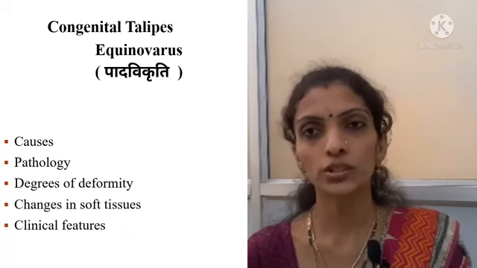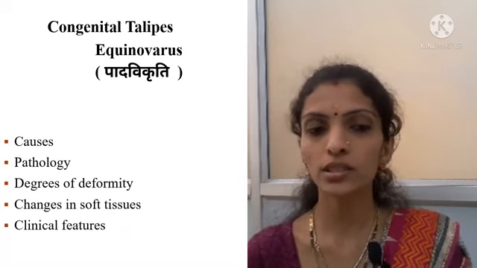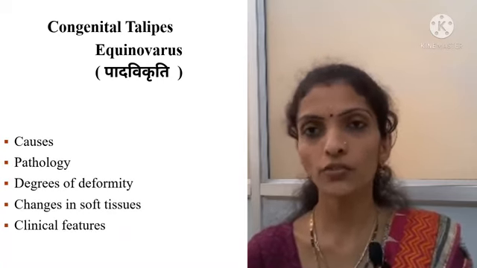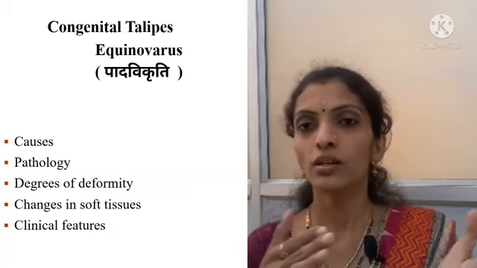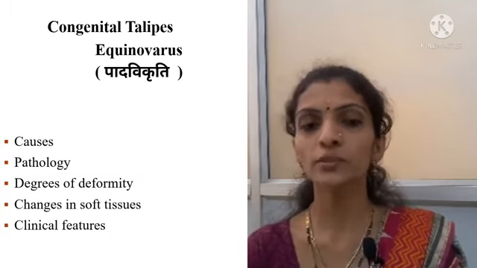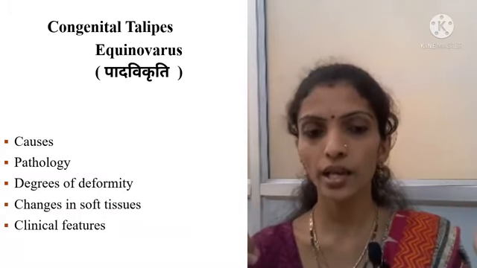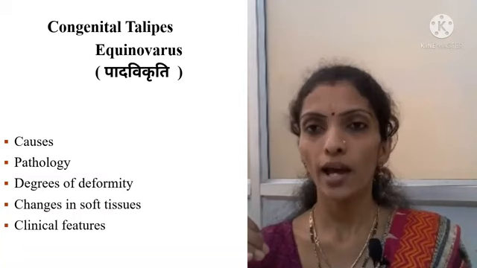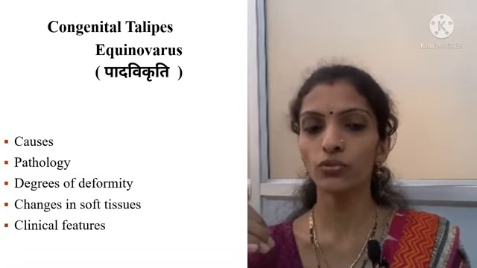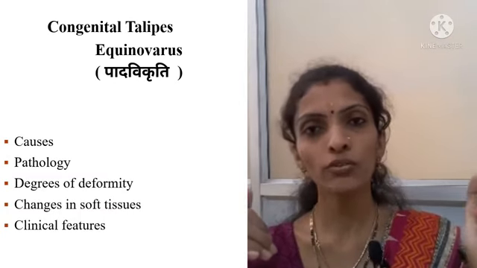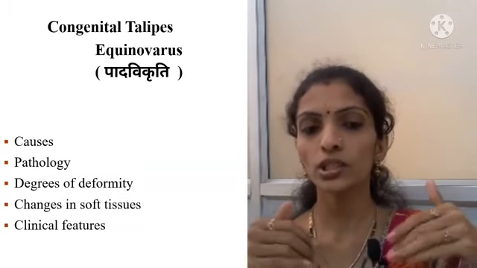Coming to pathology, what will be the pathology of this disease? From occurrence to the clinical features, it involves four major deformities: equinus, varus, adduction of the forefoot, and medial rotation of the tibia. What is equinus?